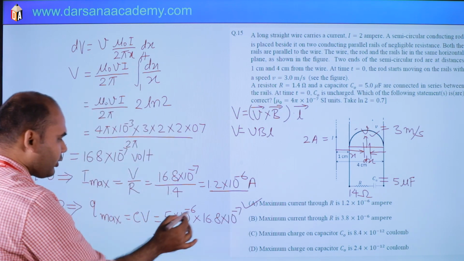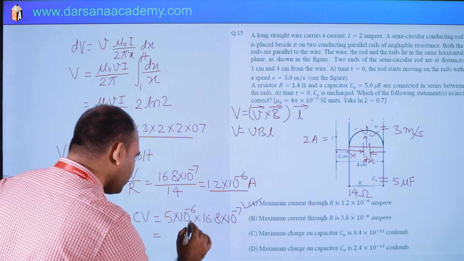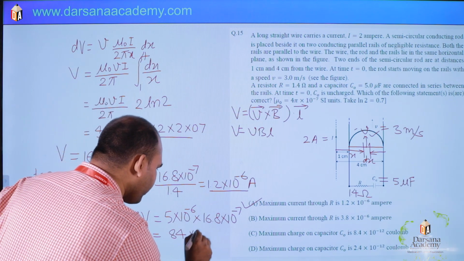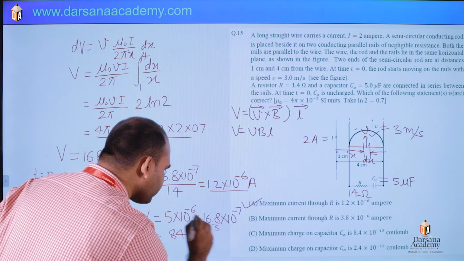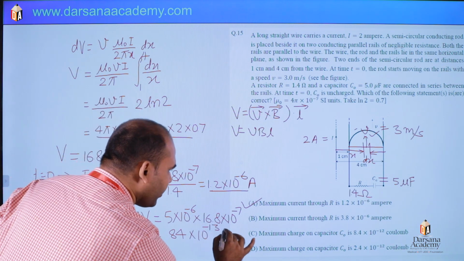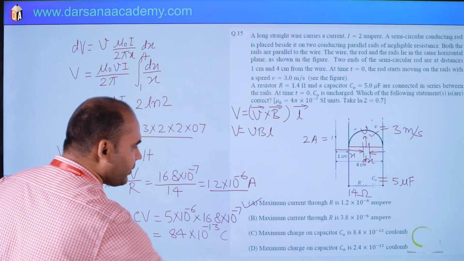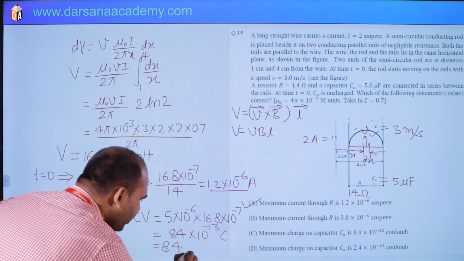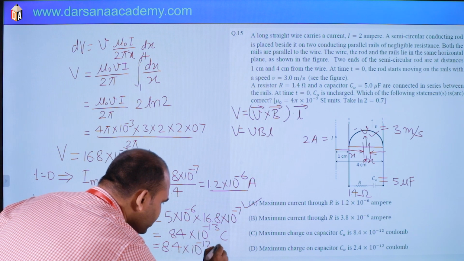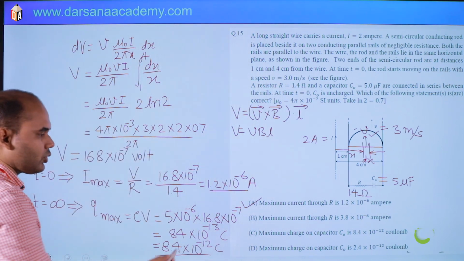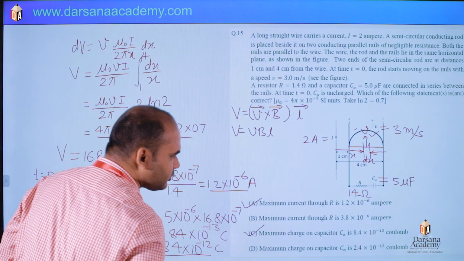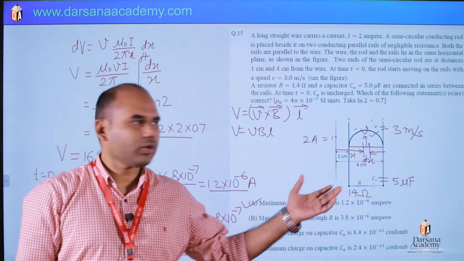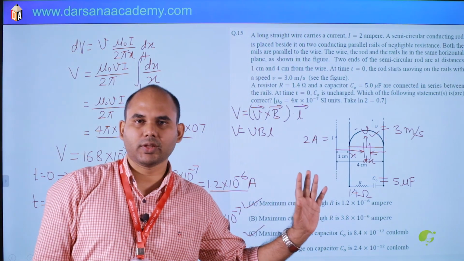You can multiply this, so it will be 84 into 10 power minus 13 coulomb, which is the same as 8.4 into 10 power minus 12 coulomb given in the options. So option C is correct. Simple question, easy, only a game of motional EMF, nothing else.